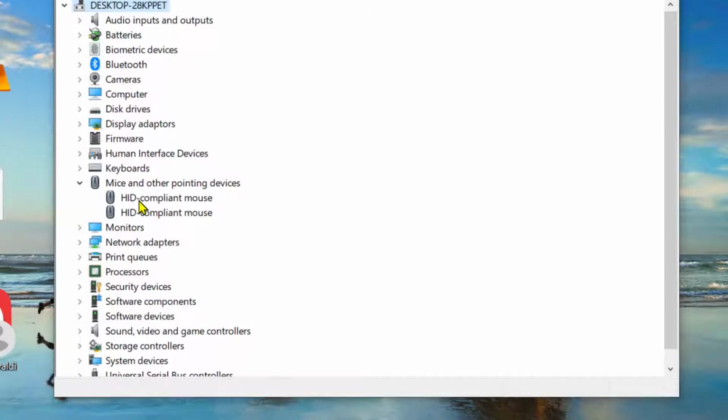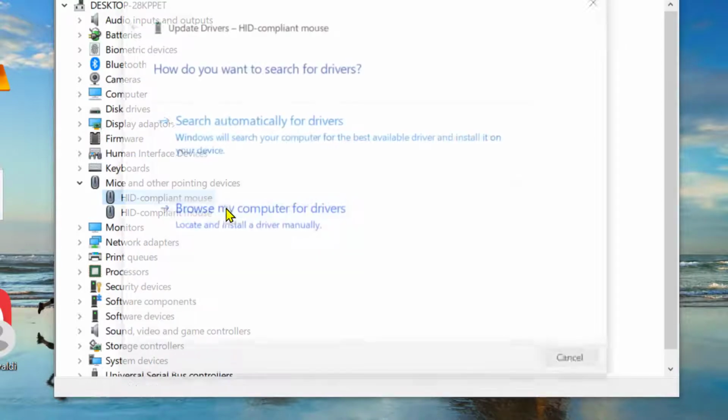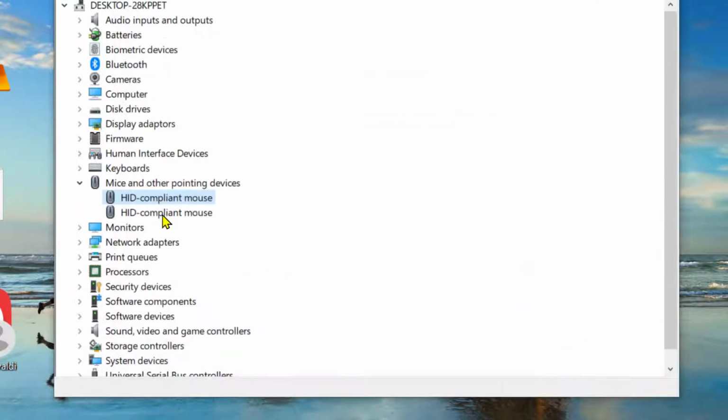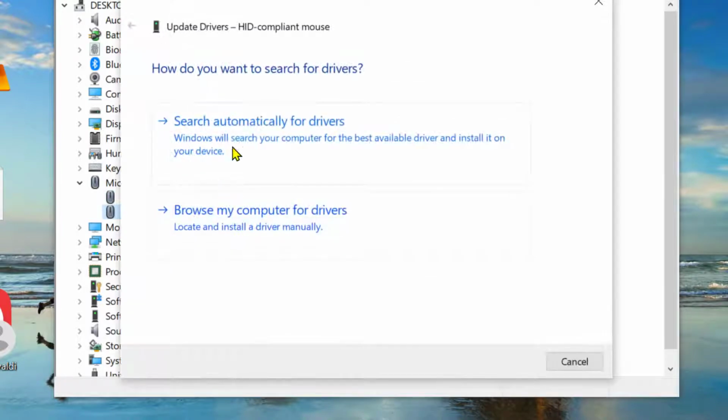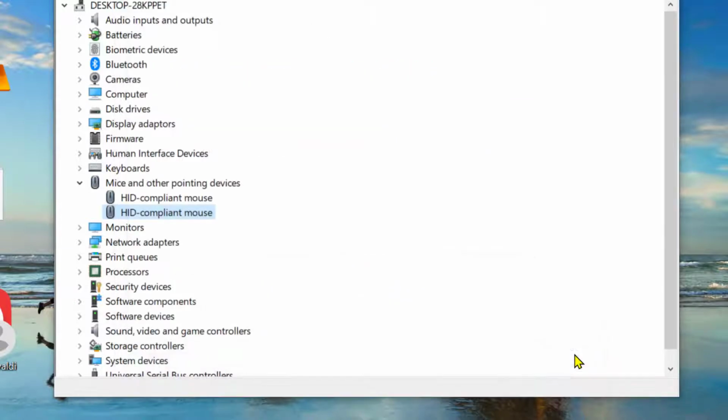Now you will see listed some mouse. Right click on it and click on Update Driver. And restart your PC. Hopefully this easy method will work, and if in case it's not working, so right click